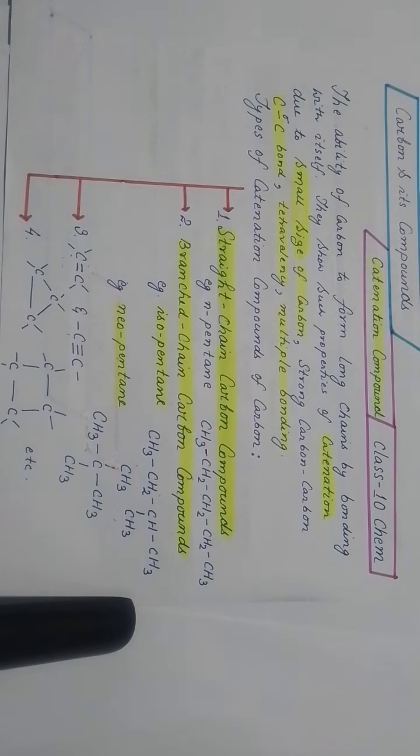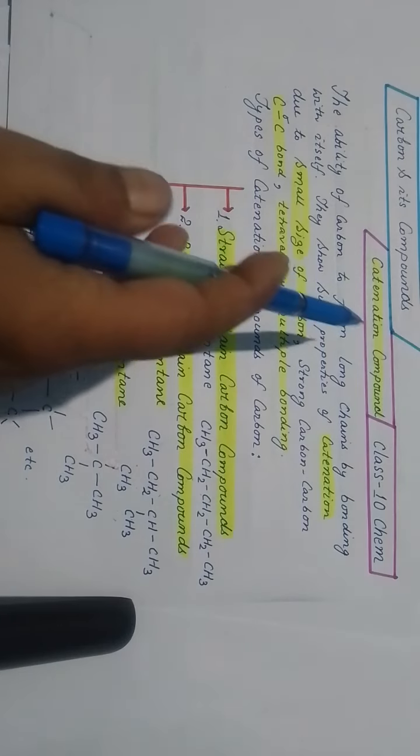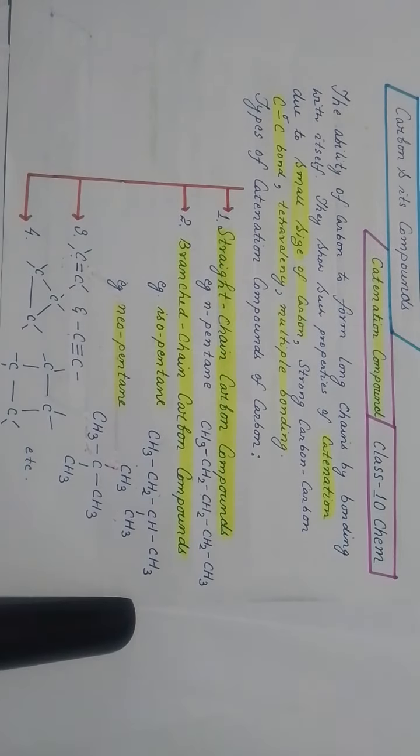Hello class 10. Today we are having a very important discussion on carbon and its compounds, and the topic is catenation. See, it is the ability of carbon to form long chain compounds by bonding with itself.